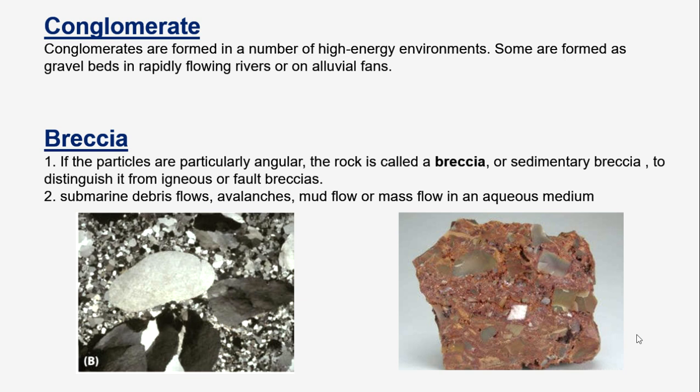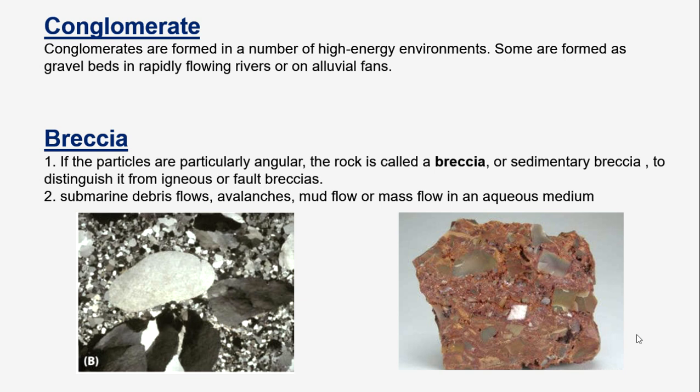Conglomerates are formed in high energy environments. Some are formed as gravel beds in rapidly flowing rivers or in alluvial fans. The difference between conglomerate and breccia is that the rocks of the conglomerate generally have rounded clasts, but in breccia we obtain much more angular clasts. Thus, if the particles are particularly angular, the rock is said to be breccia or sedimentary breccia.